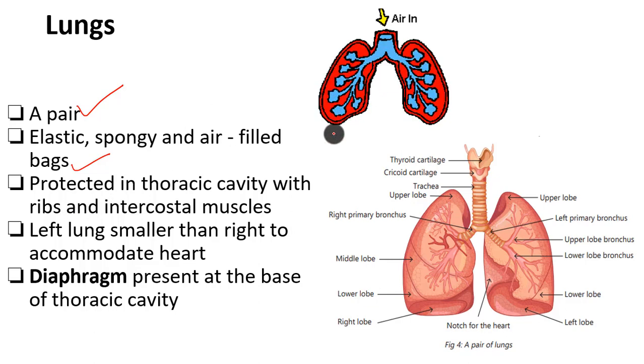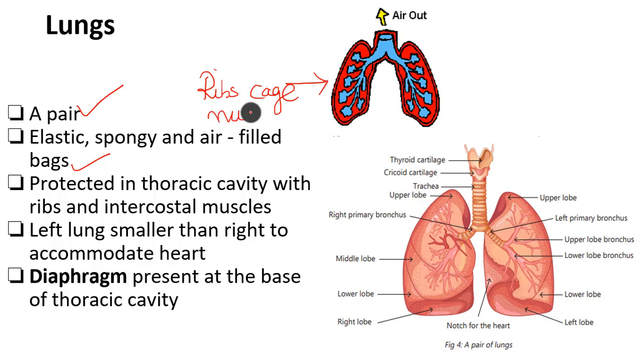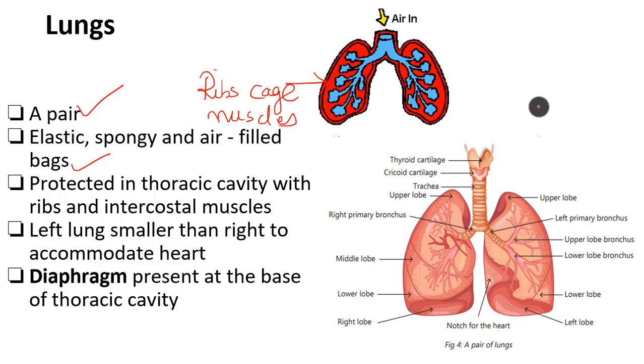It is a very delicate organ present in our body. We protect all the delicate things we have. So who protects this delicate organ of our body? It is the rib cage. We studied in our lower grades, right? And rib cage, and you have muscles which we studied, that is intercostal muscles, which protect your lungs. Okay, so about lungs, what you have to remember, you have two lungs. It is elastic, spongy, air-filled bag. Who protects them? Rib cage and muscles.